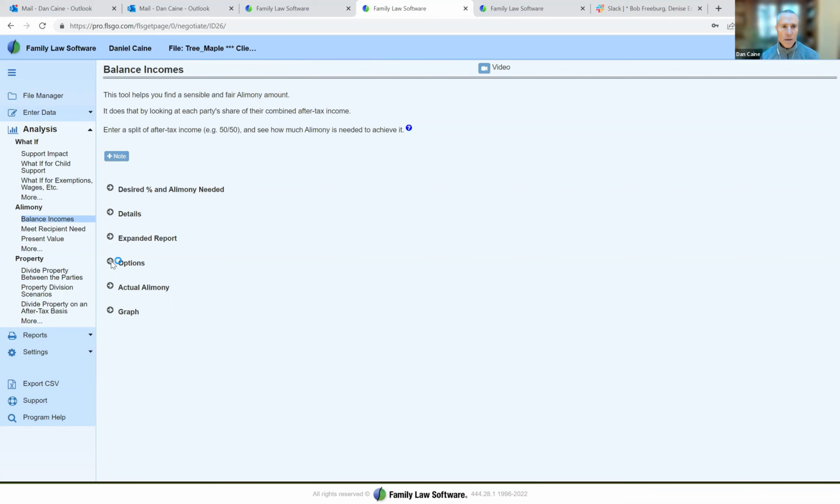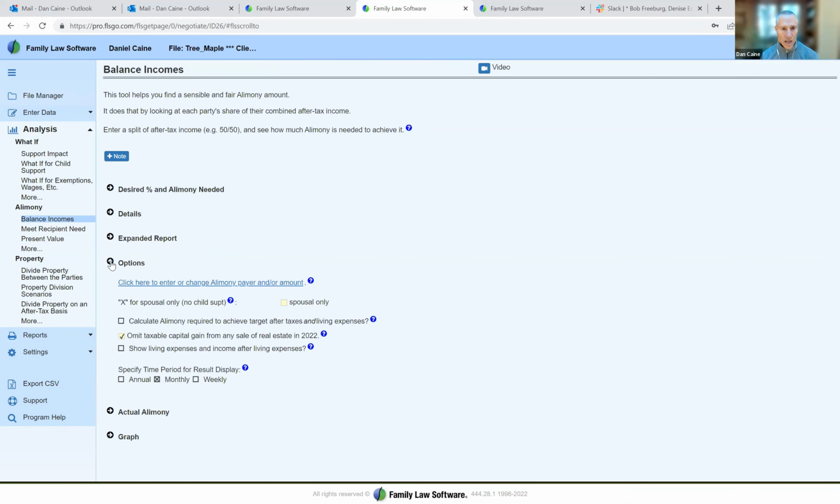So I'm going to set an option here to look at living expenses and income after living expenses and calculate alimony required to achieve a target after taxes and living expenses.